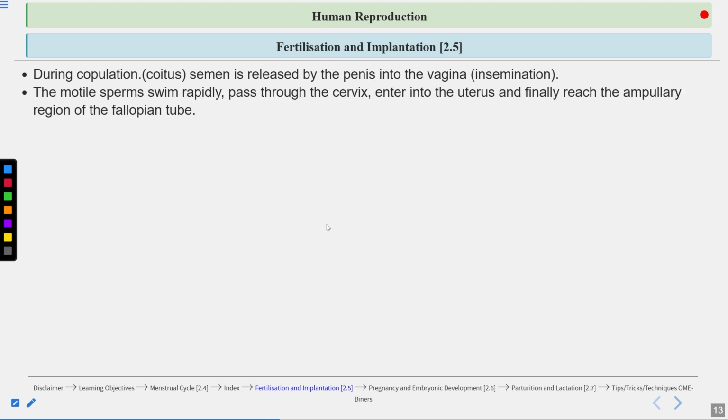Sperms are motile. They are released into the vagina, then they travel through the cervix, then they reach the uterus, and finally they reach the ampullary region of the fallopian tube, where fertilization occurs. If the egg is already present in the ampullary region of the fallopian tube, then the sperm can fertilize the egg. The fusion of the sperm with the ovum is known as fertilization.